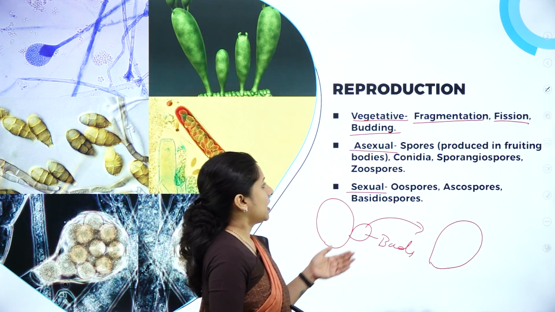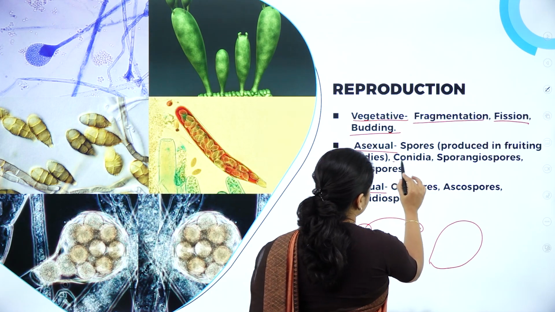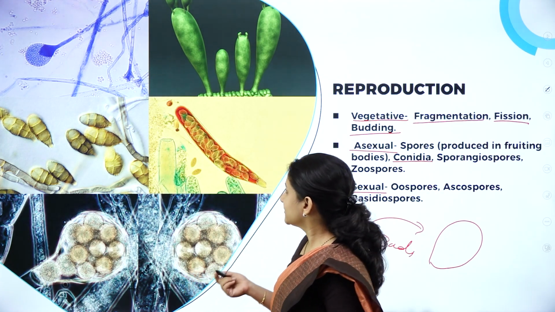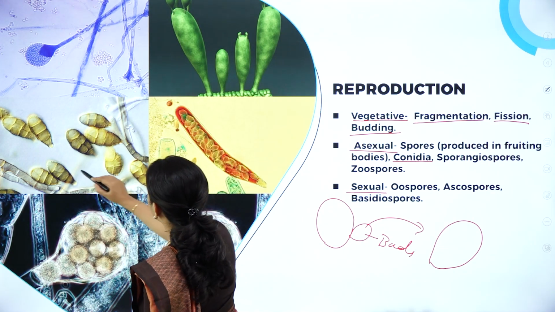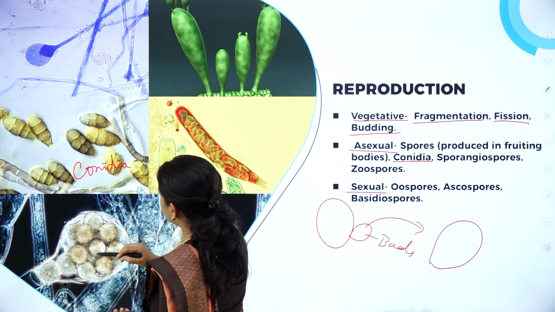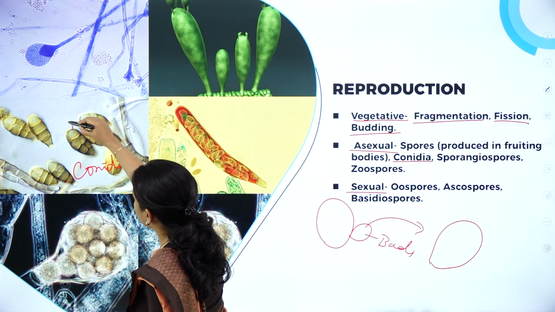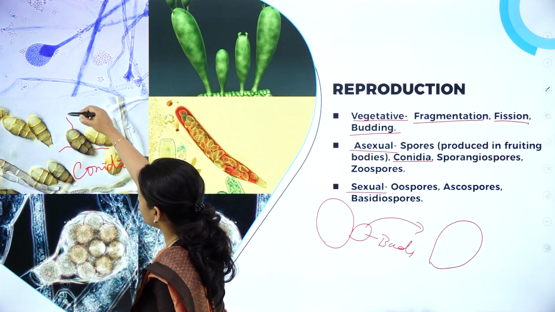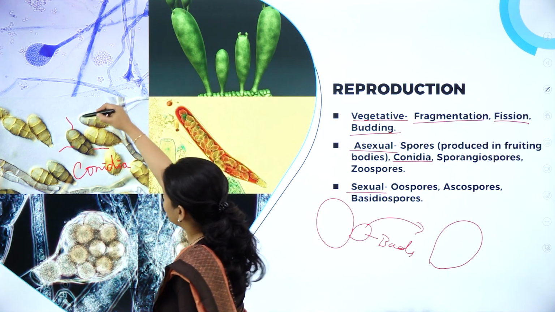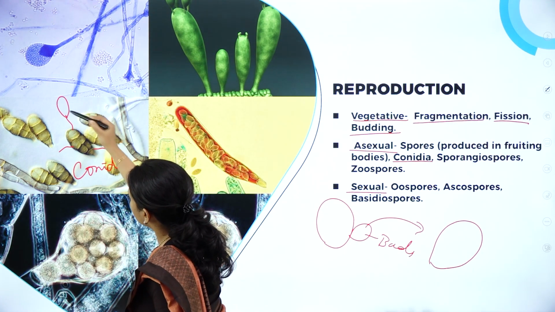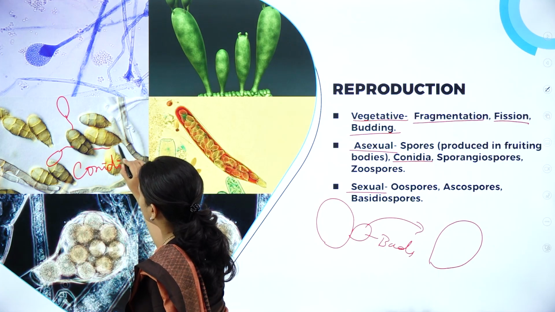It is like that. And they can also reproduce asexually by conidia. Say for example, here I have given a conidia of alternaria, if you can see, which is a deuteromycete. Alternaria conidia germinate, like how seeds germinate, and wherever they germinate, a new hyphae or mycelium will be formed, or conidiophore will be formed, and there new conidia will start to develop.